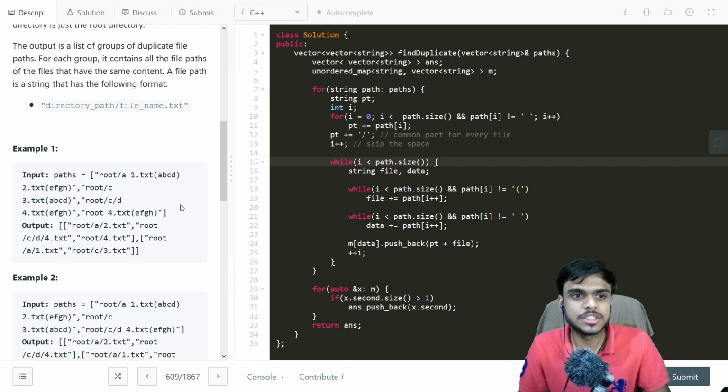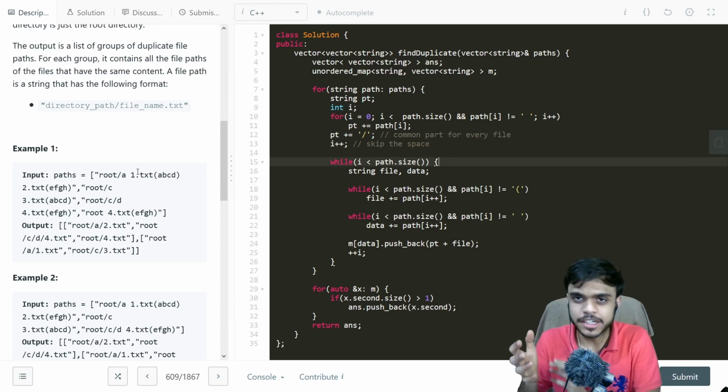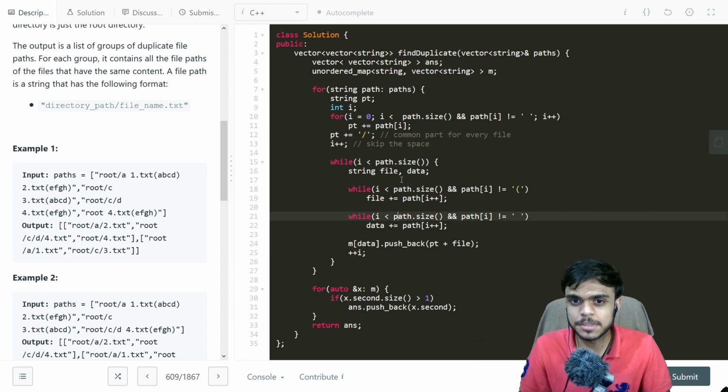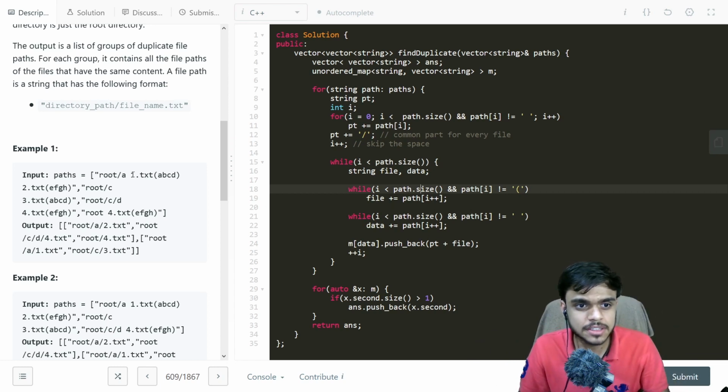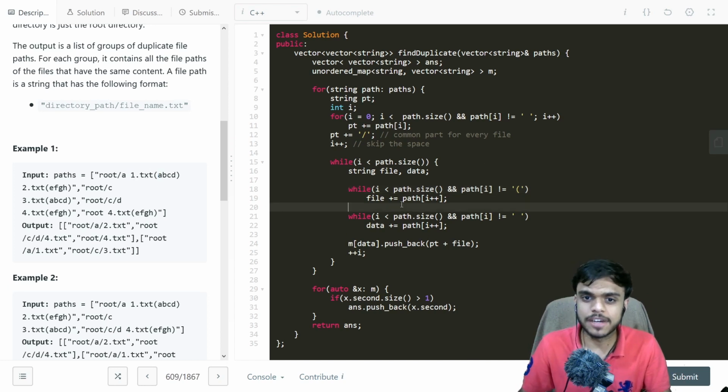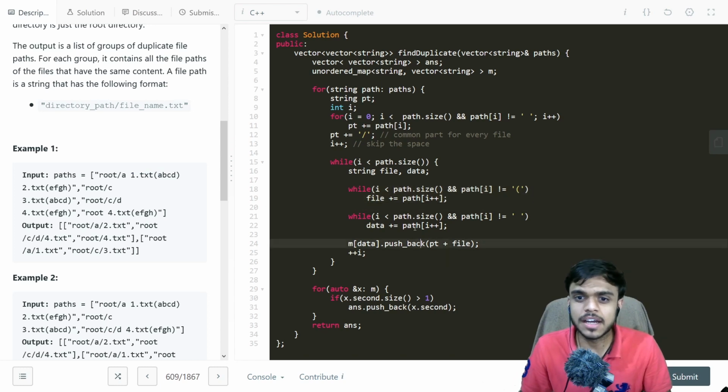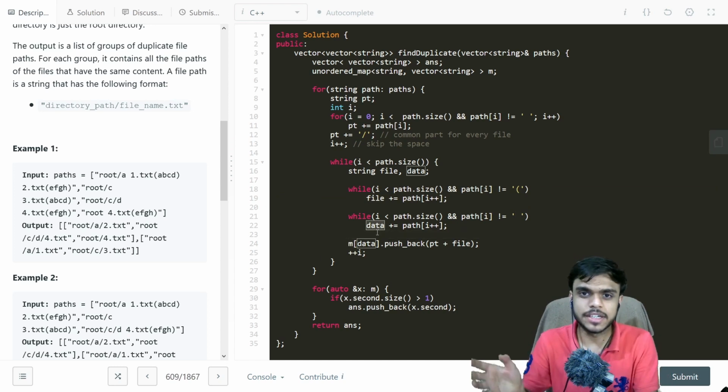Now we need to take all the file names and append them into our map. We create two variables, one for the file name and one for the data. Now we have reached the space. After the space, we run a while loop till we reach an opening curly brace, adding characters to the file name. After that, we run another while loop until we reach a space again. If we reach a space, that means we have a new value, a new file name, so we add it to the data.